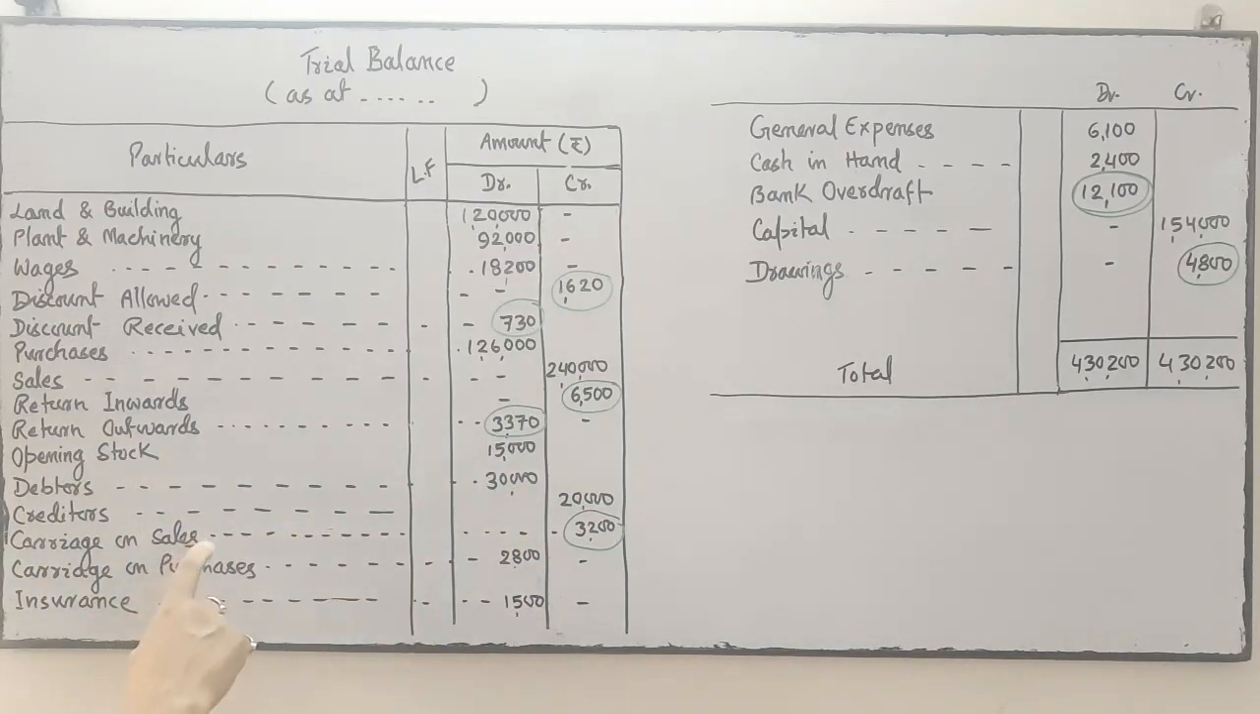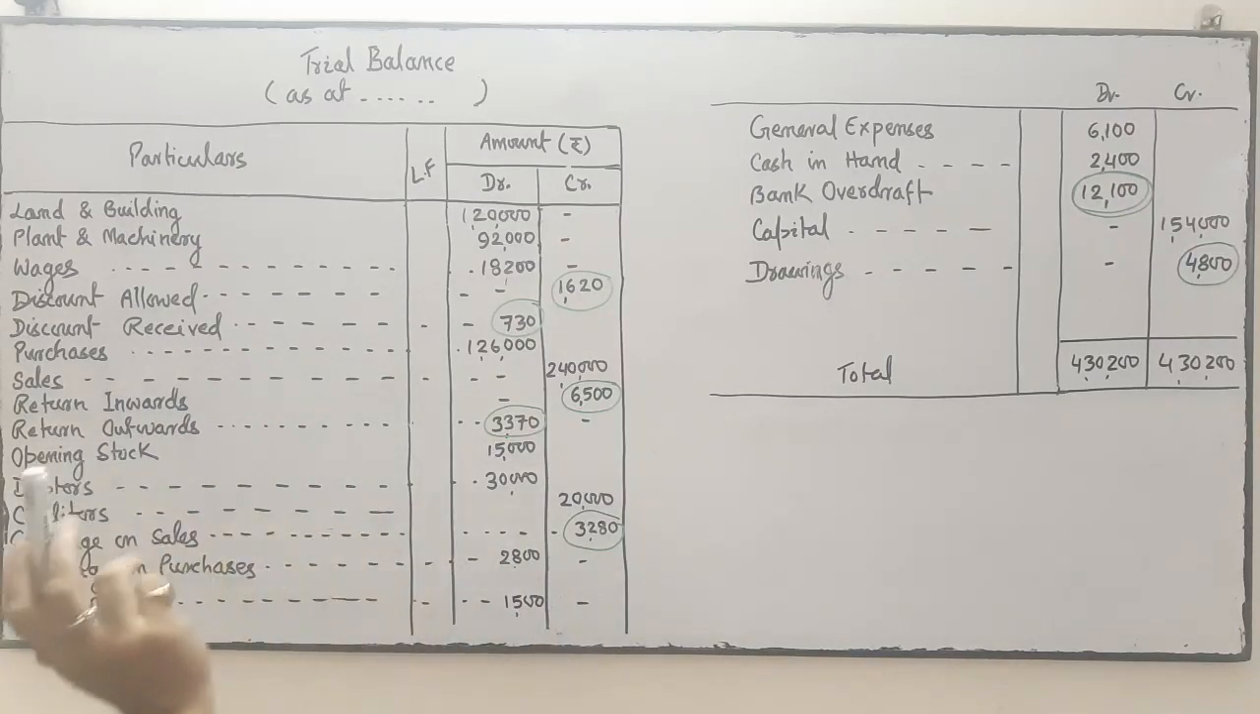Liability. Carriage on purchase or carriage on sales, expense. It's wrong. It should be debit. Carriage on purchase, right, in debit. So carriage on sales, expense, it should be debit. Here the mistake is committed. Carriage on purchase, expense, debit, correct.